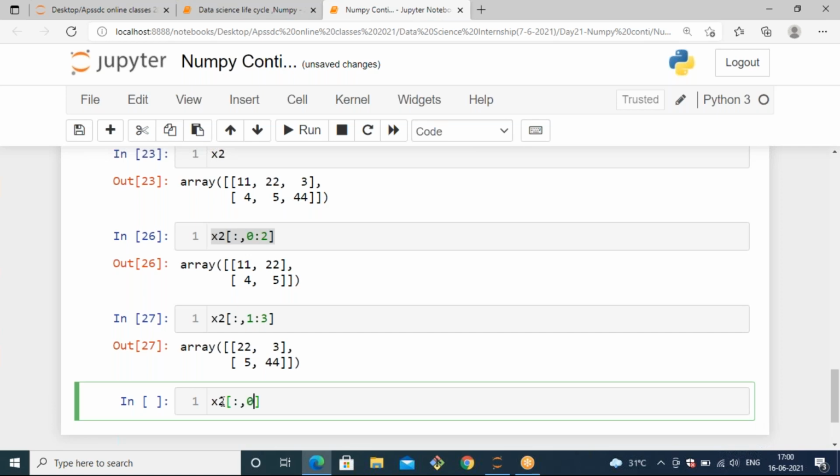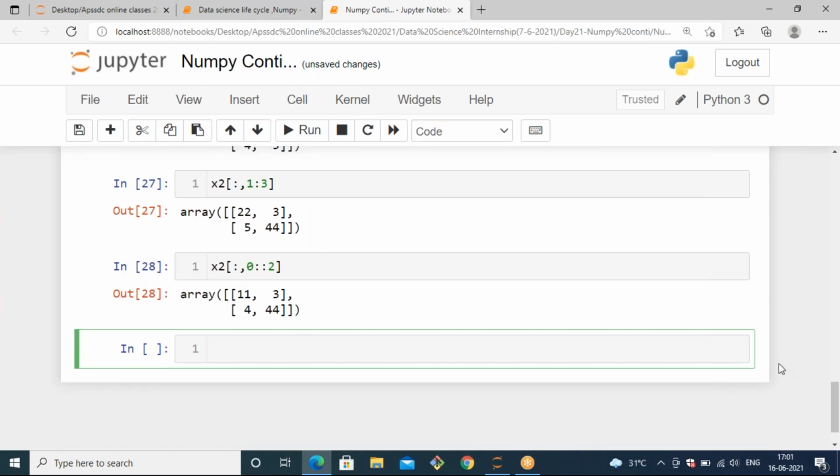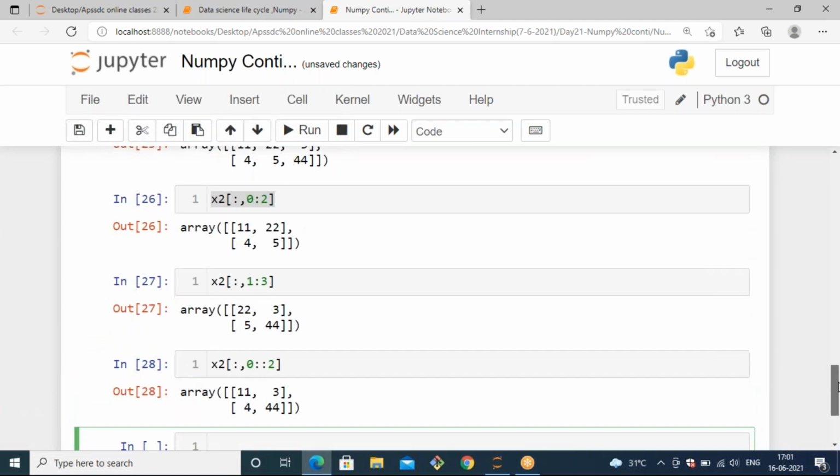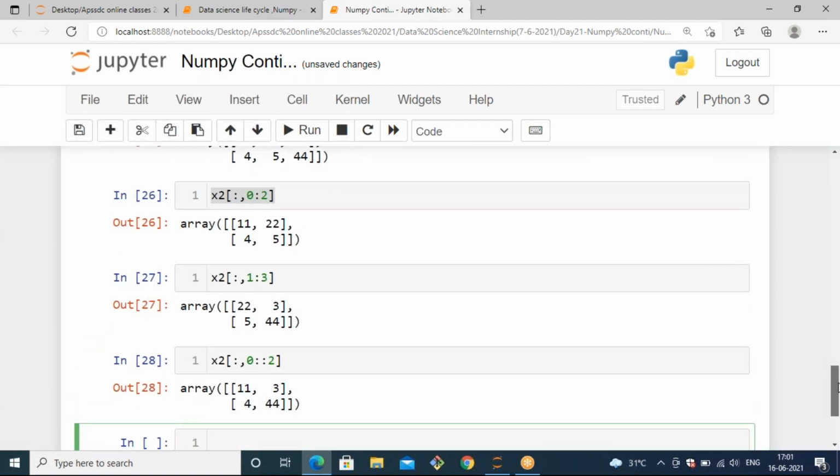and we want to include the last column, and we don't want the middle column. That means we want to get the first column and last column. In that case, how can you access it? You need to pass a step value, right? By default the step value is 1, so that it gets 1 by 1. If I pass 0 colon colon 2, let's see, then you will get the first column and last column as the result.